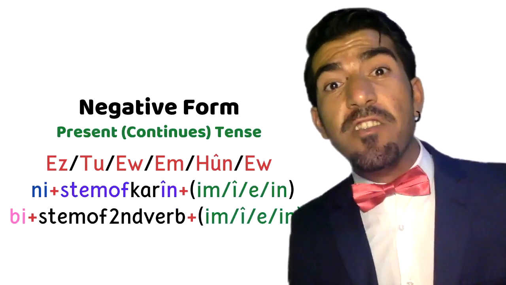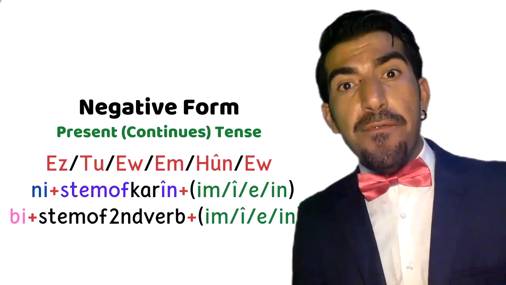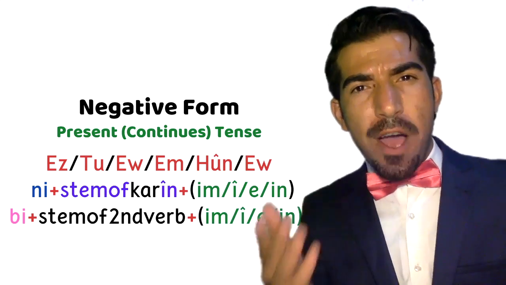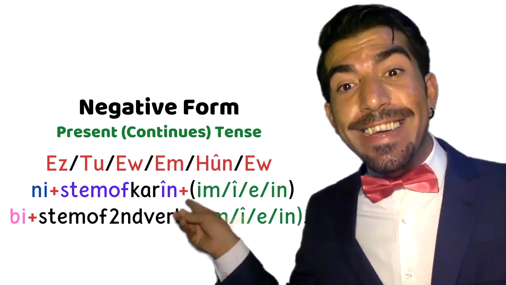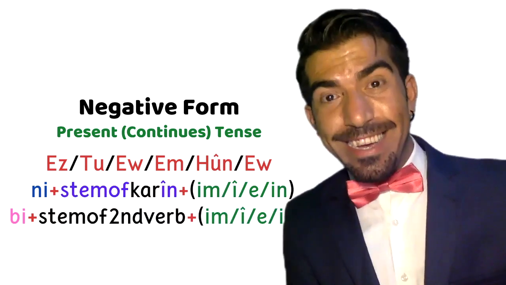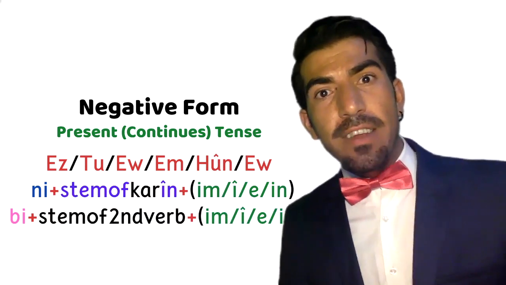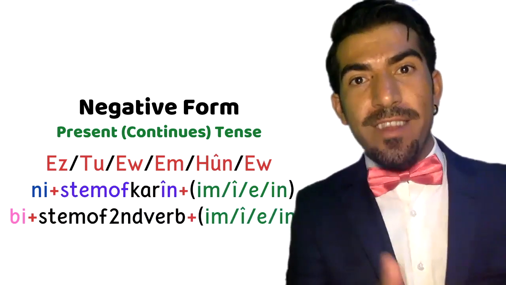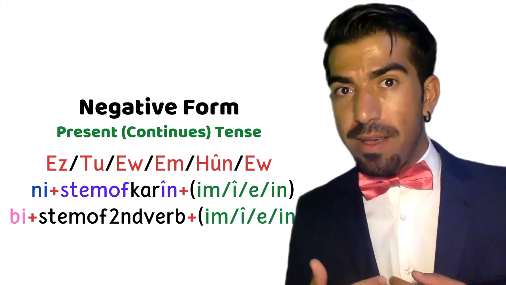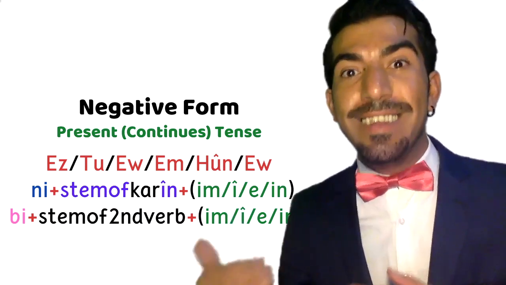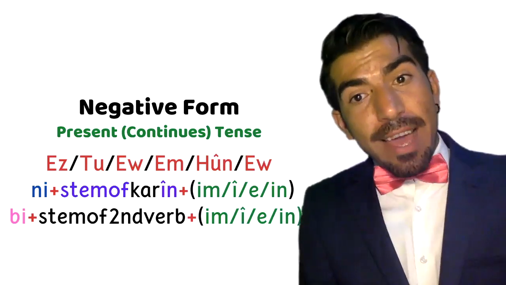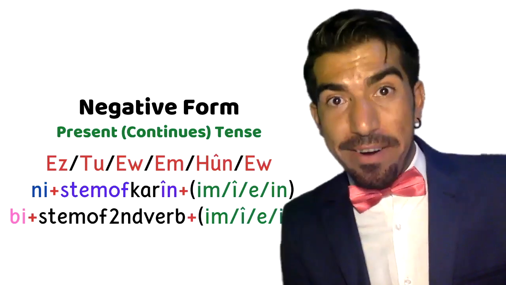As you see, it is the same as affirmative sentence construction. Just one difference, which is n in here. So actually in Kurdish we mostly use ne or na for making negative sentences, but in here it is irregular, so we use n for Karîn modal verb. So let's look at the examples and you will understand better.